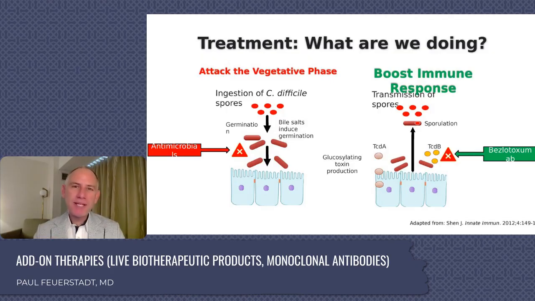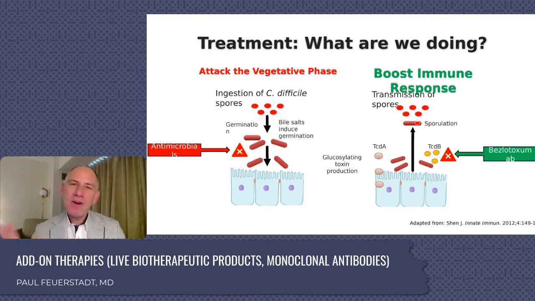core that I presented earlier, that pathophysiology, where we see on the left the vegetative phase, the phase that causes symptoms. We've heard a very nice presentation from Kevin Gary, some other presentations talking about how those antimicrobials can target that vegetative phase, keep it under control. But we still do have lots of recurrences. We've heard about antimicrobials that might decrease those recurrences, the pharmacobiome, et cetera.